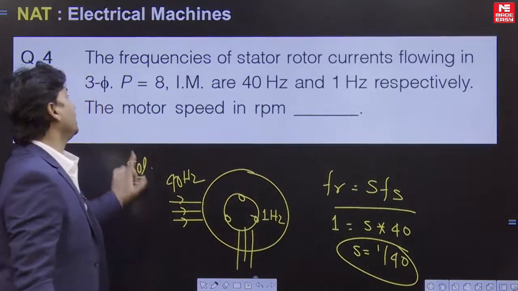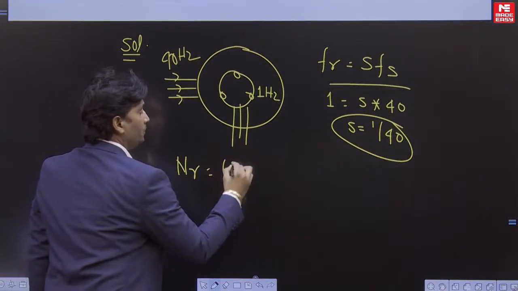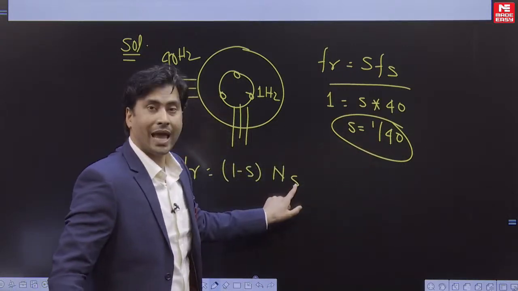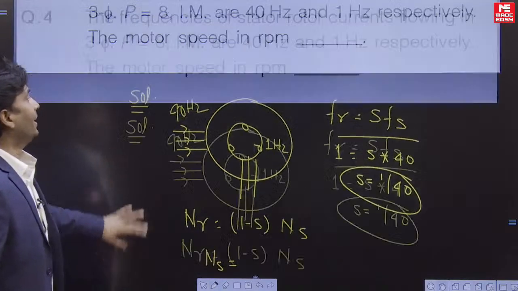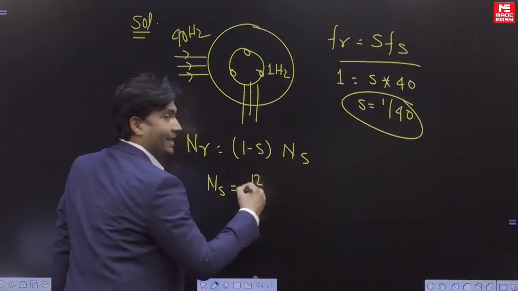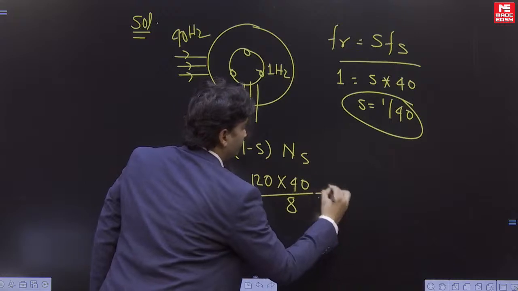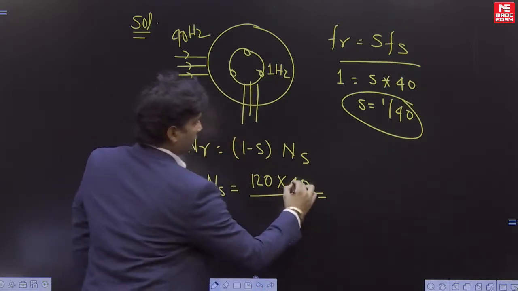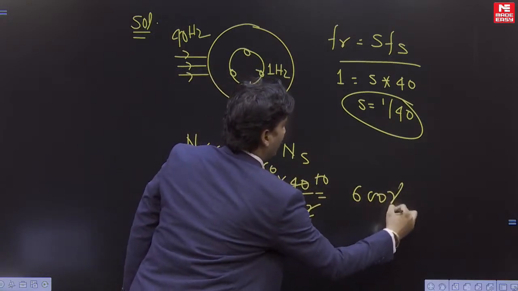Now we need to find the motor speed in RPM. Correct? We know that Nr is equal to (1 minus s) into Ns. So we got this slip. So if we have Ns, we can get Nr. So Ns becomes, supply frequency 40 hertz, number of poles is 8. So Ns is 120 f upon P. So 120 into 40 by 8. So you will have 600 RPM, isn't it?